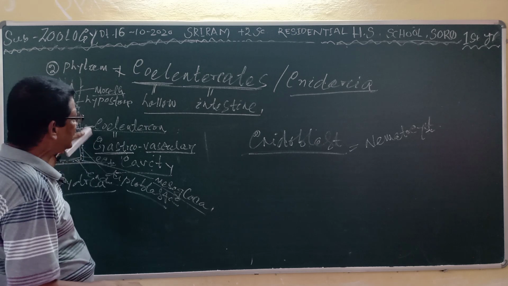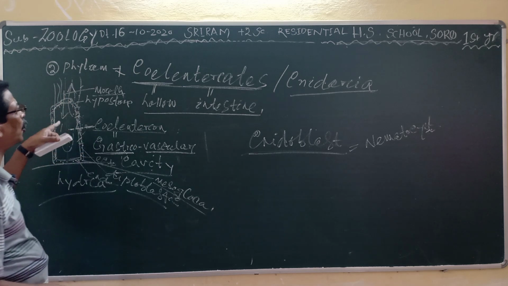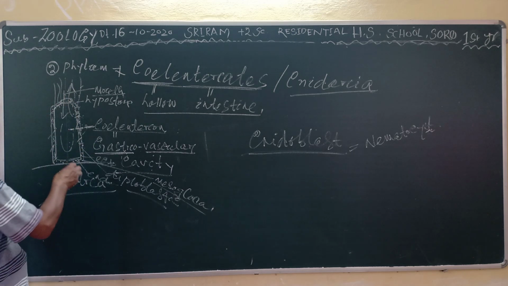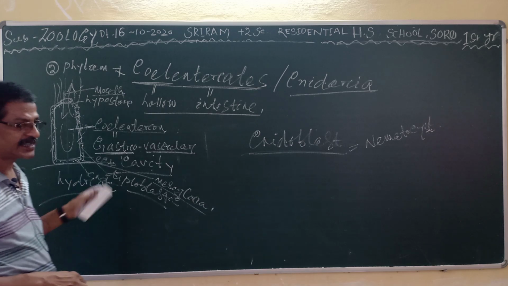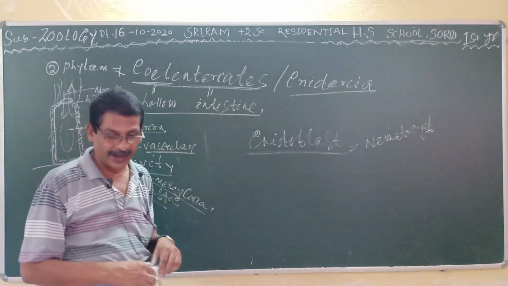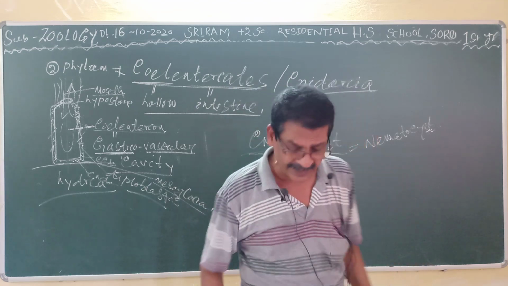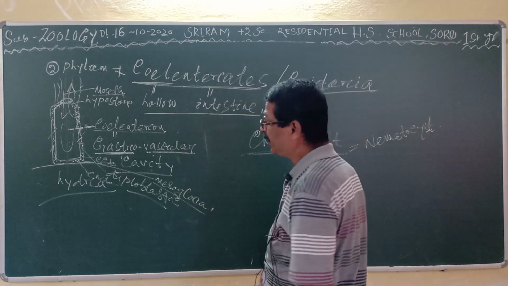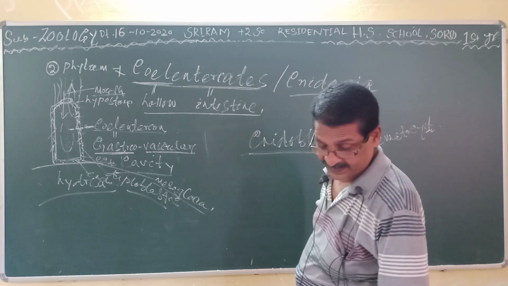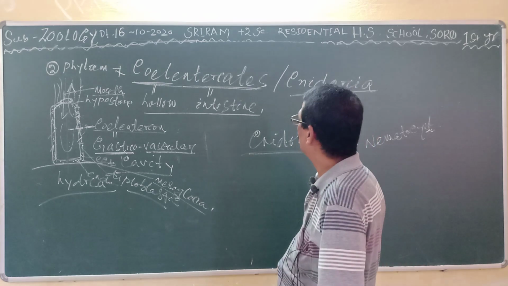Then it performs holozoic nutrition, and the digestion is both extracellular and intracellular. Another important thing is that they are polymorphic in nature.